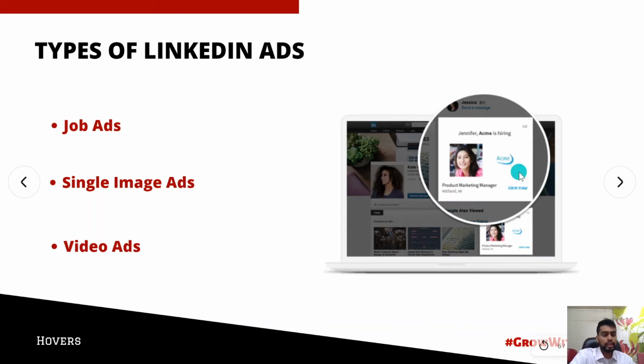What you have to do in this case is just put your logo, the location that you're hiring for, and the position you're hiring for. And when you click on this, it is going to go to the LinkedIn job application page.